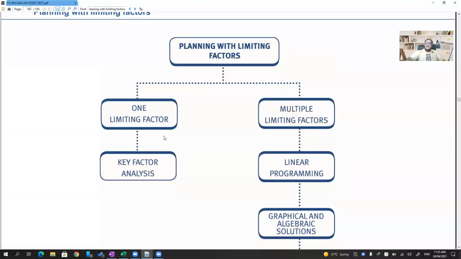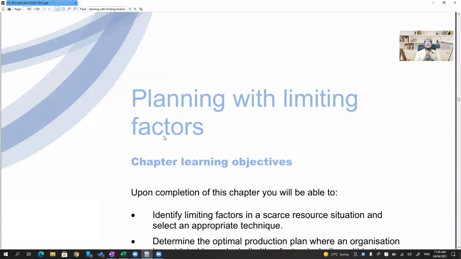Moving on to our next chapter, chapter number 6, planning with limiting factors. I need to tell you two points. Point number 1: we have already done this chapter without actually doing it. Sir, how? When? Calm down. We did bottleneck resources related discussions, if you remember. I did not tell you guys the story, but we did the bottleneck resources.